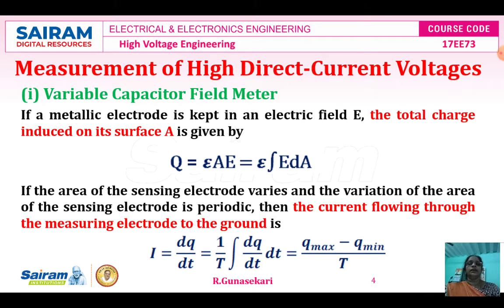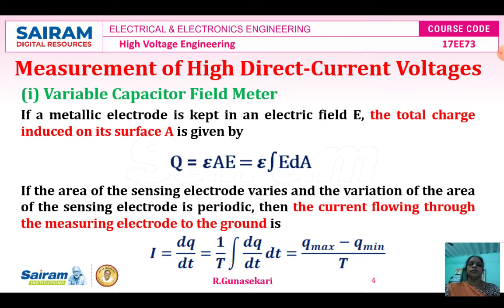If a metallic electrode is kept in an electric field E, the total charge induced on its surface area A is given by the equation: the induced total charge Q equals epsilon AE, that is, epsilon integral E dA. Where epsilon is the permittivity, A is the surface area, E is the electric field, and Q is the total charge induced.